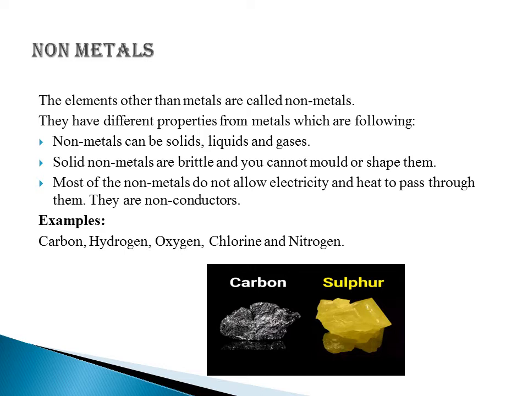Solid non-metals are brittle and you cannot mold or shape them. So this property is opposite to metals. You cannot change the shape of non-metals. Most of the non-metals do not allow electricity and heat to pass through them, so they are non-conductors. This property is also opposite to metals. Examples of non-metals are carbon, hydrogen, oxygen, chlorine and nitrogen.